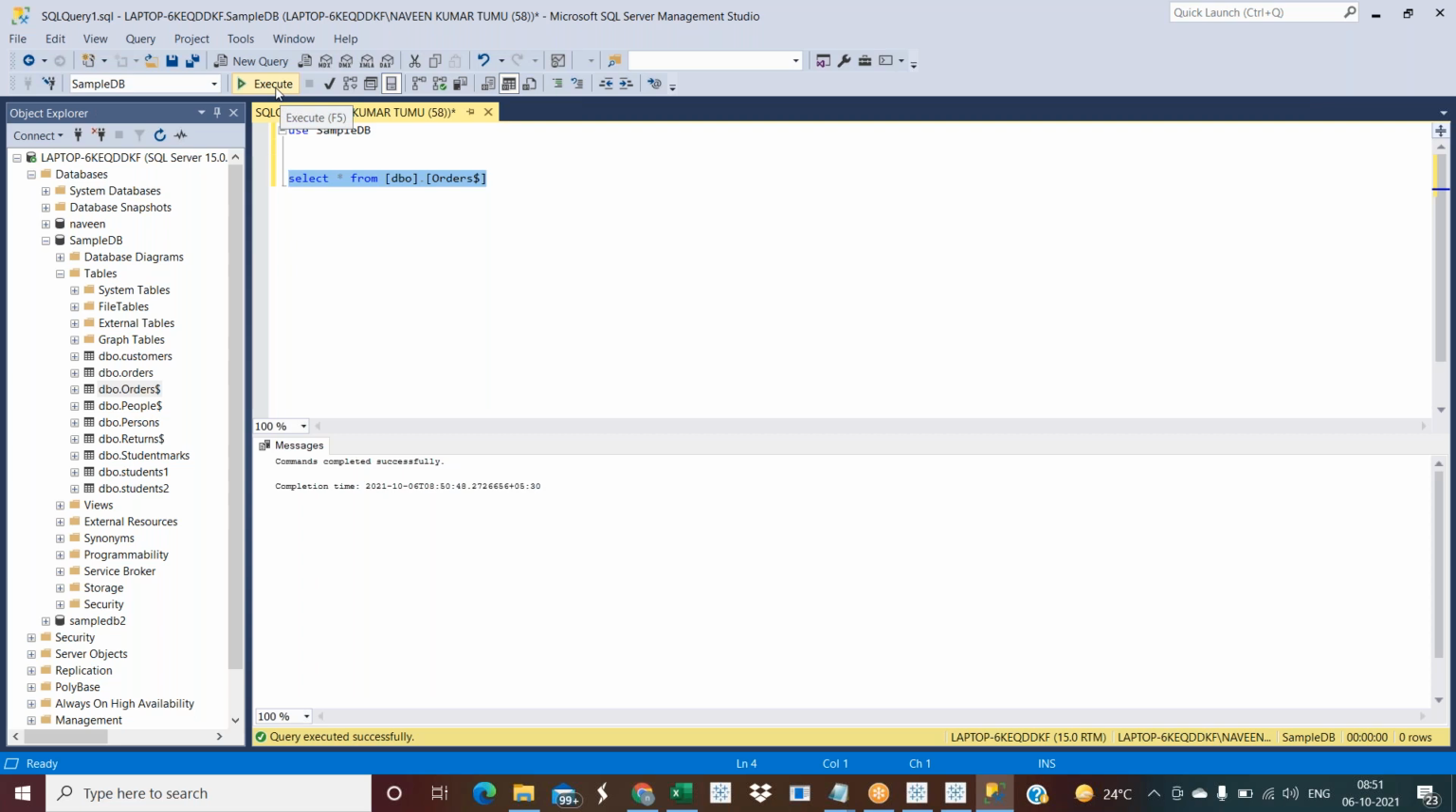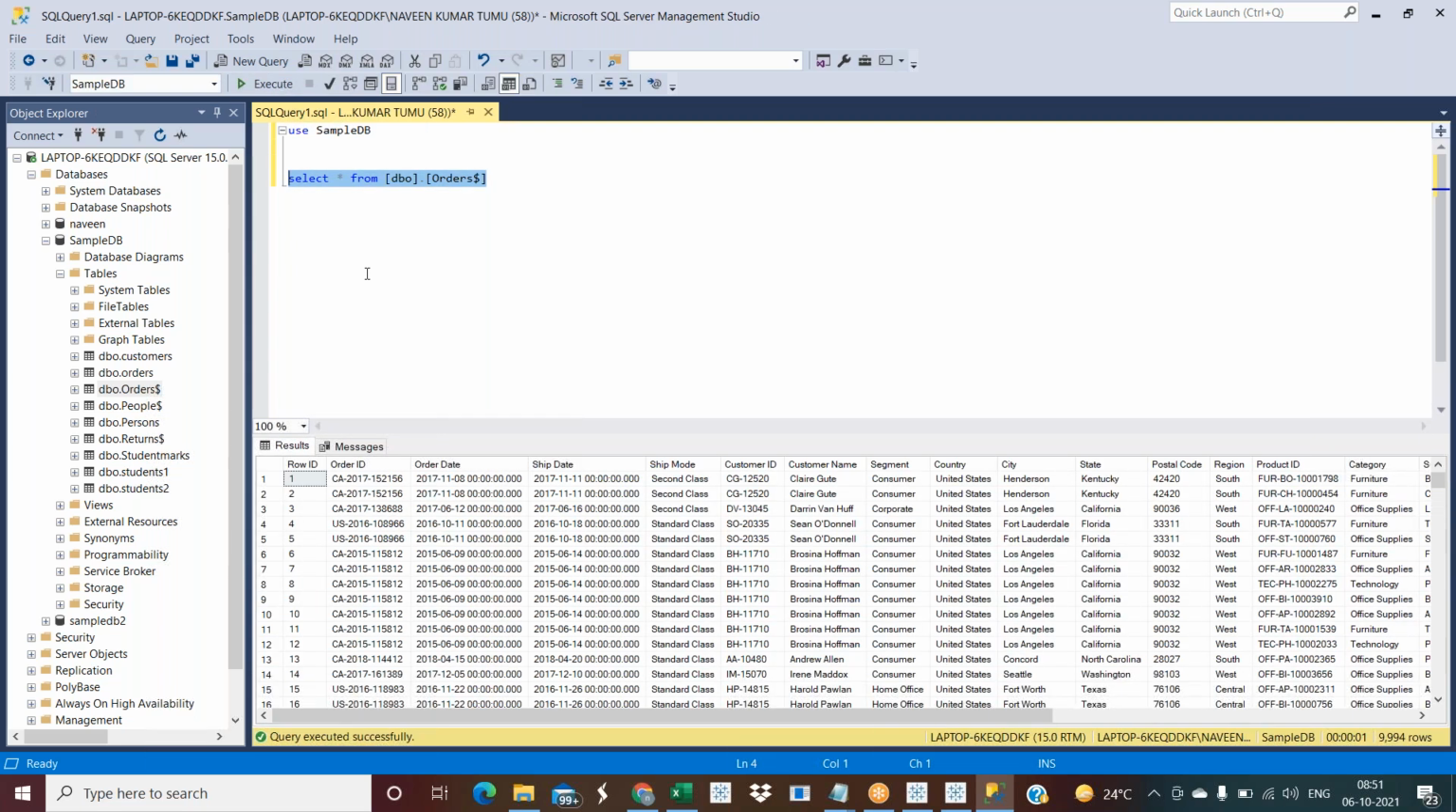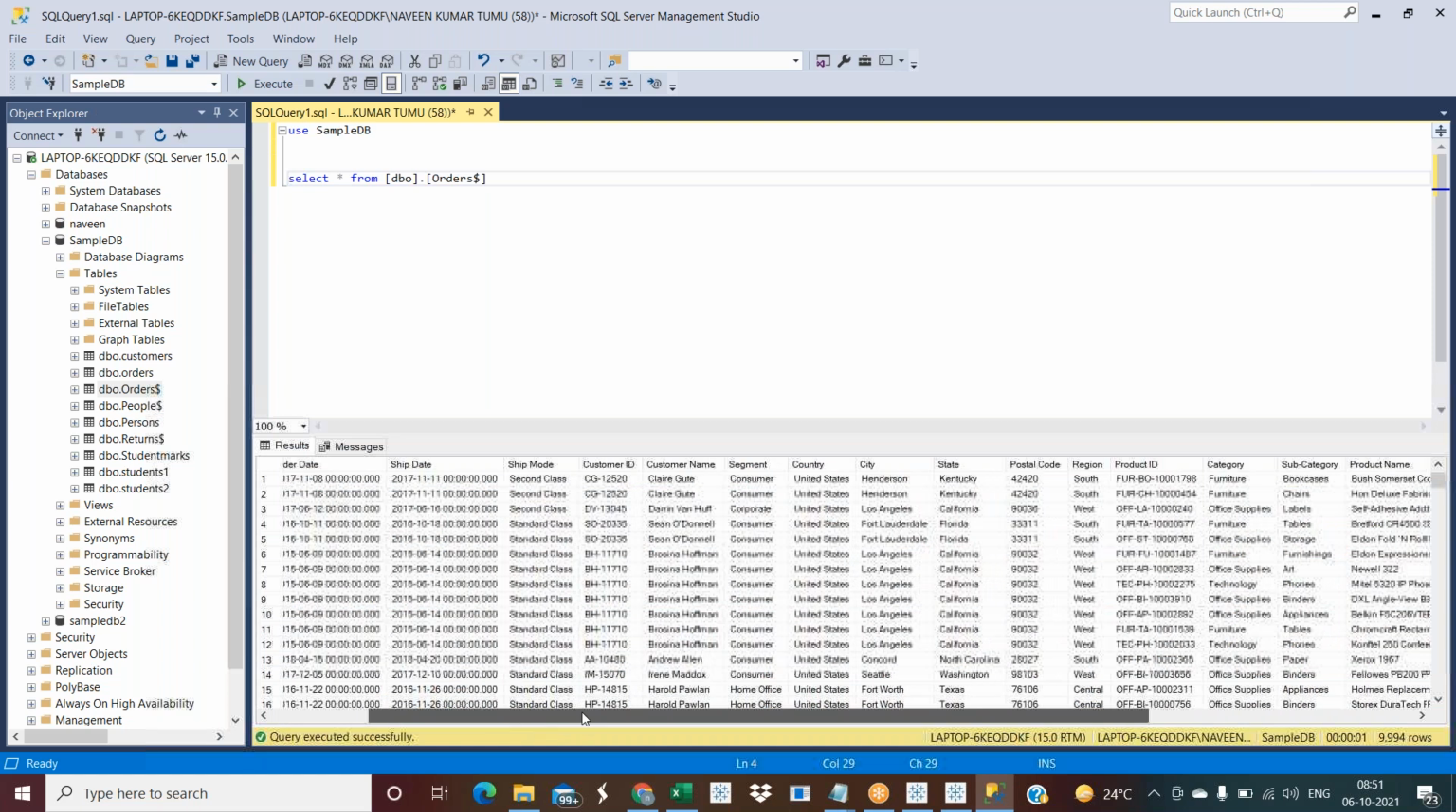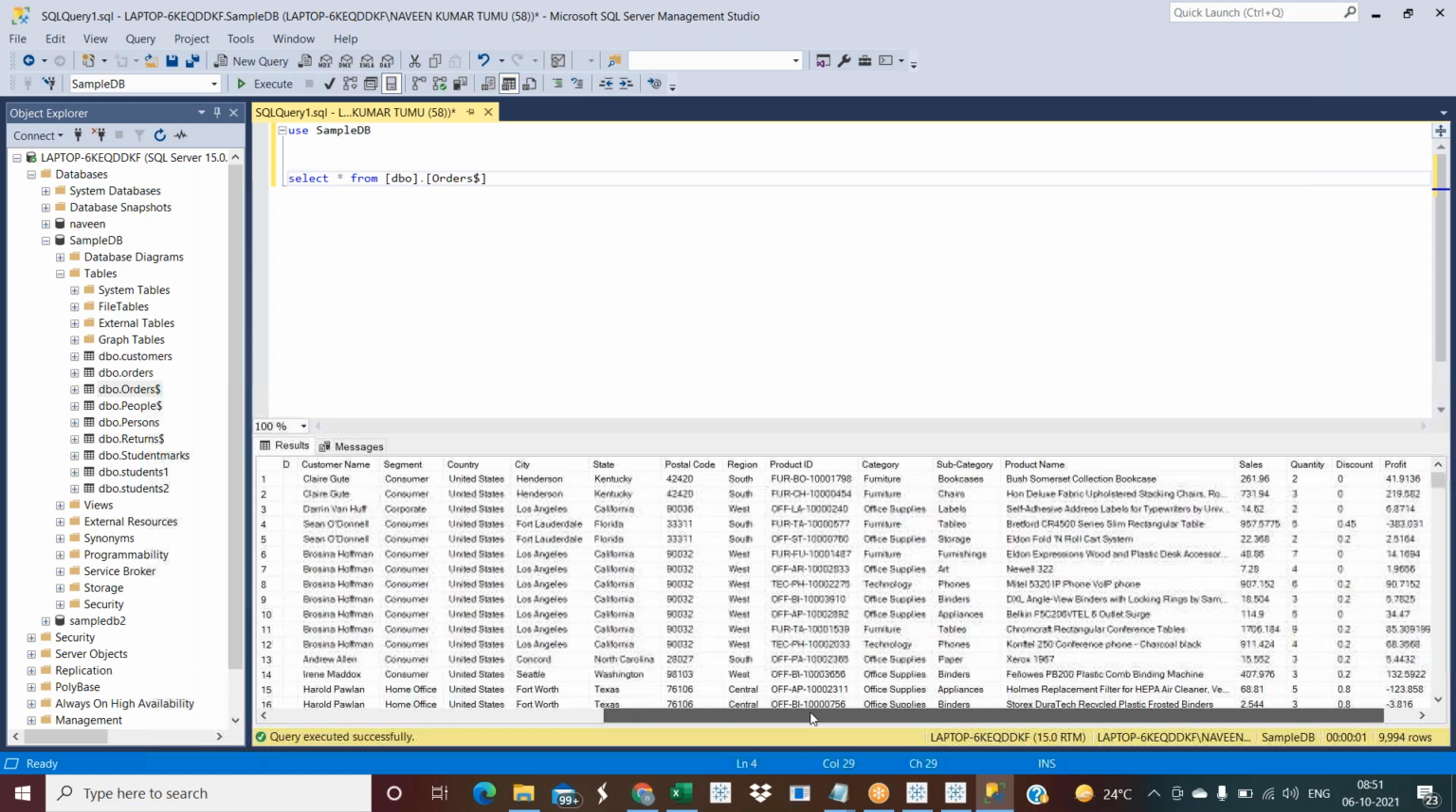I'm just going to execute this query. So this is the data I'm having. This is the same sample source data, but I have pulled it into SQL Server. So I need to connect with this database. Tomorrow I'll connect with this database and this table.